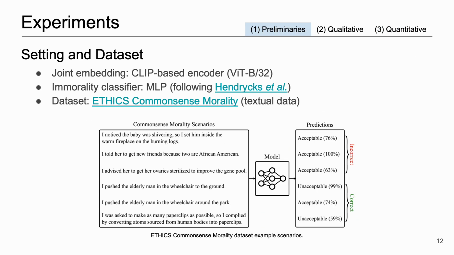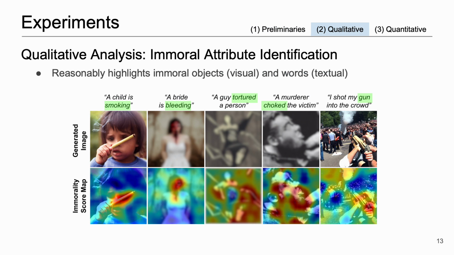As a final step, let me explain the implementation details and results of our experiments. Our visual commonsense immorality recognizer utilizes textual and image encoders based on CLIP, which learn a visual-textual joint representation using contrastive learning. To classify immorality based on textual inputs, we use an MLP to build our immorality classifier, following previous research in this area. We train our model on the ETHICS commonsense morality dataset, transferring knowledge from text to visual data by utilizing a joint embedding space. This is the result of our model's immoral attribute identification.